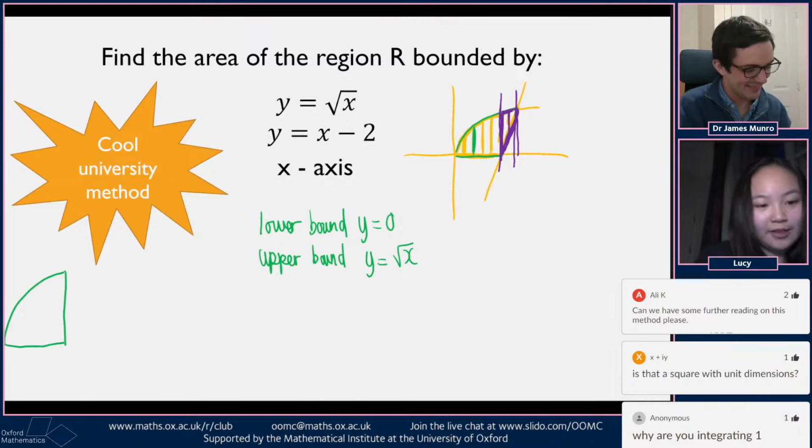So we have the green bit now. So this would be the y equals square root of x again, and then the x-axis.